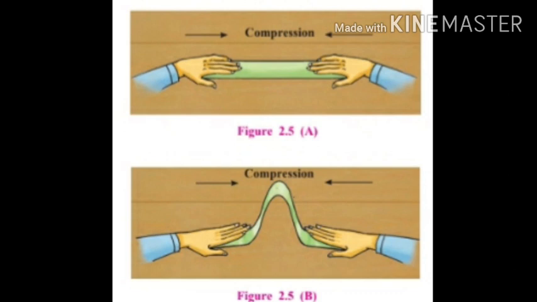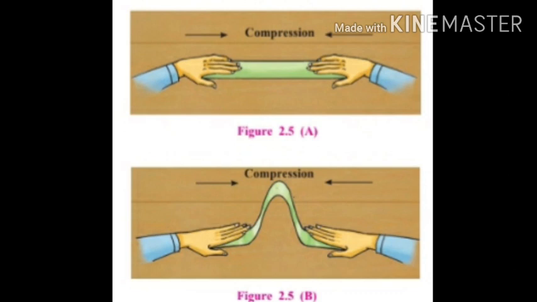Look at figure 2.5a and 2.5b. When we put pressure at the ends of the strip, there is a process of compression and the middle part becomes a fold. In activity 1, the strip was moved by placing hands on both sides or both ends. The work performed on the strip at that time is called compression.